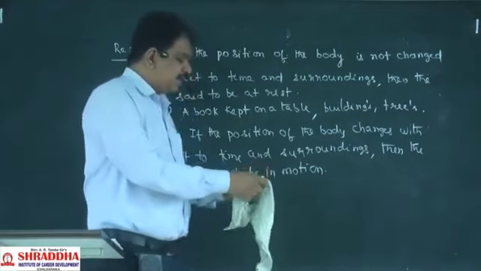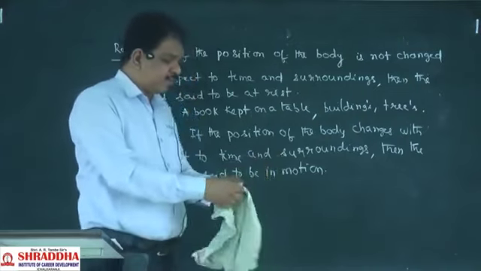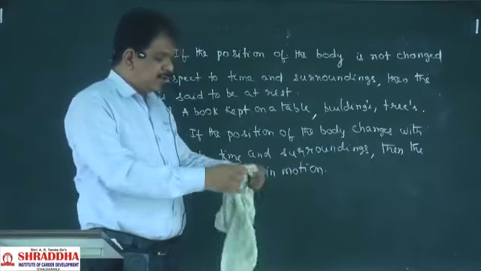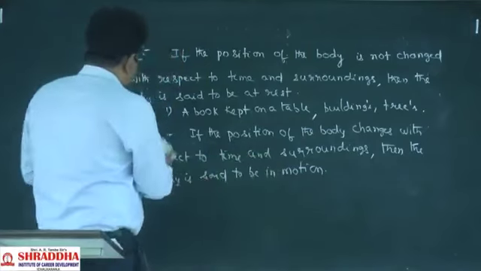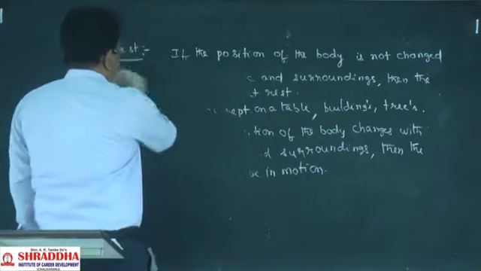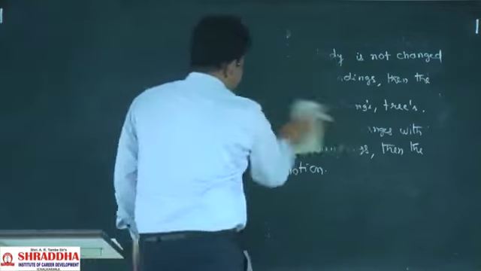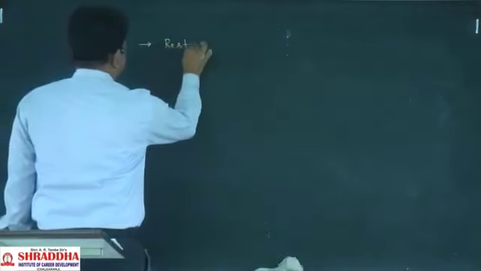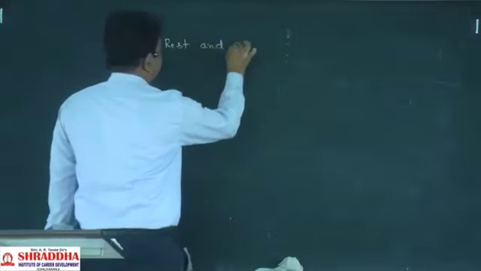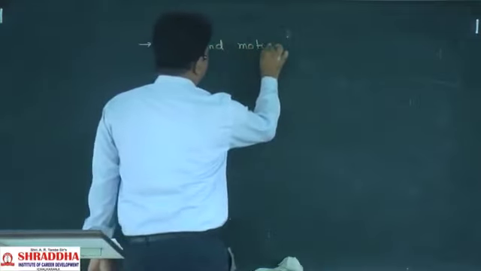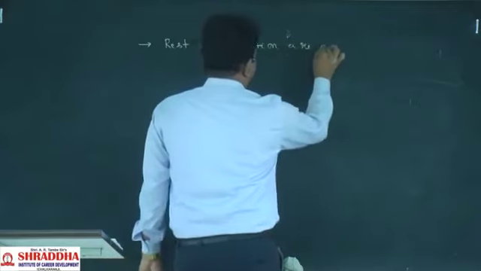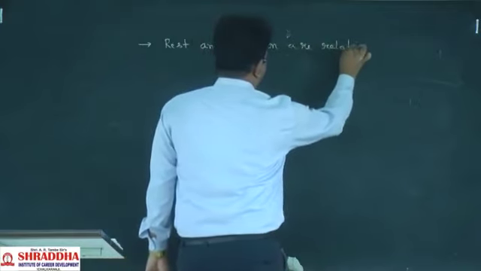Next, this state of rest and state of motion, these are not absolute, these are relative terms. Rest and motion are relative.